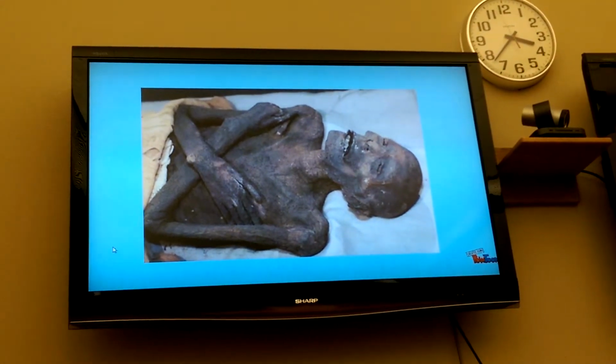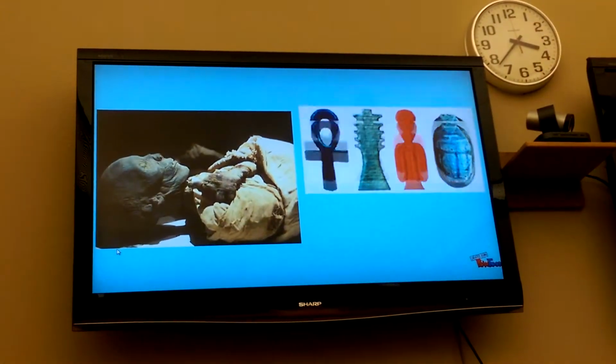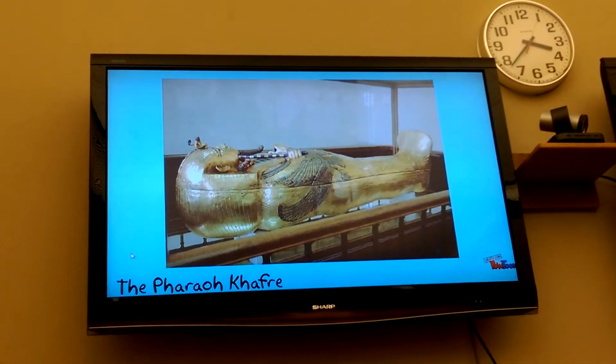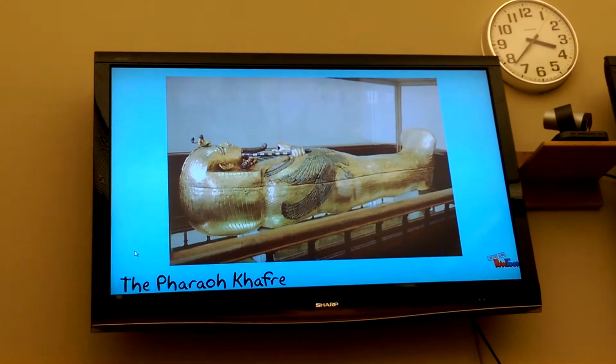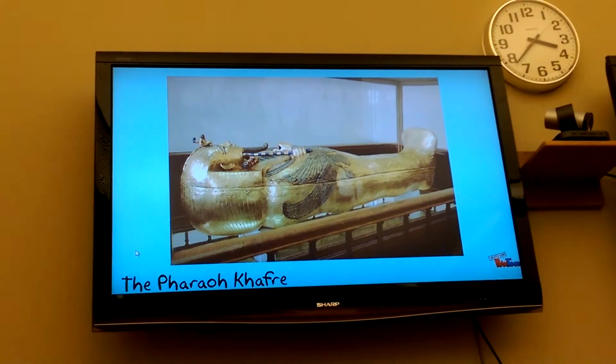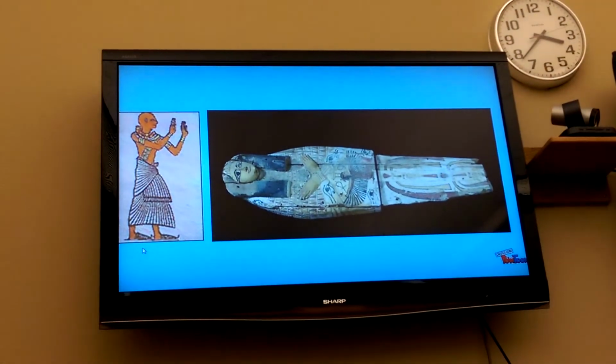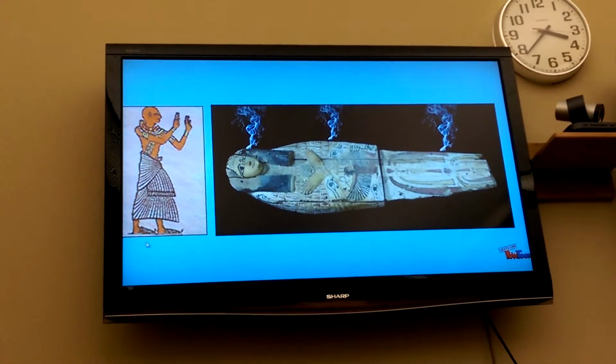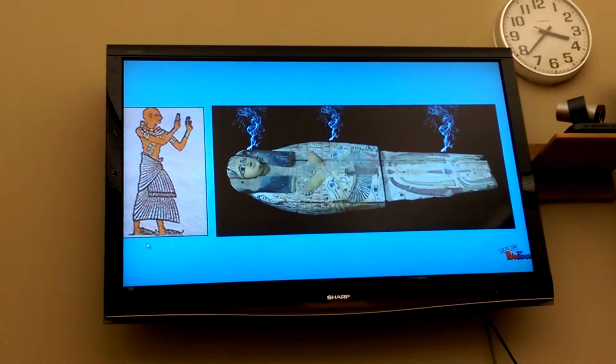The embalmers would then drench them with wine or even cover them in a gold resin, wrap them up, and cover them with amulets. They were then put into what is called a sarcophagus. It's a pharaoh's tomb, and then they would place them into the tomb. Once the mummy was in the tomb, the priests would surround them with burning incense as they performed rituals to turn them into a god once they reached the afterlife.